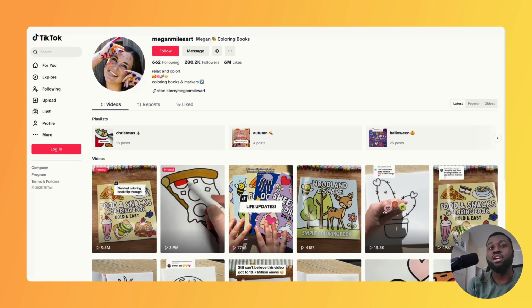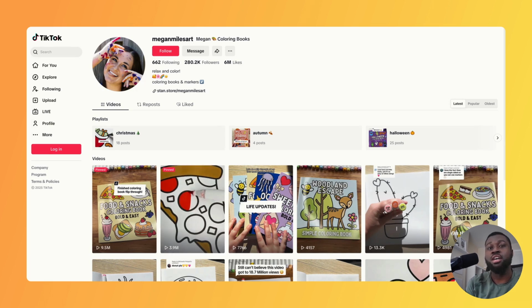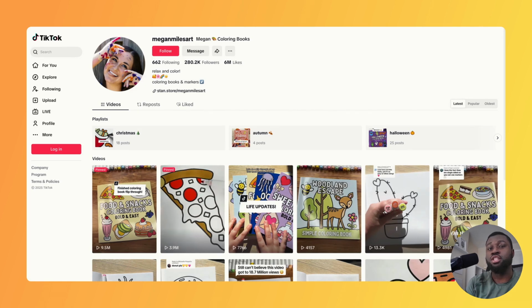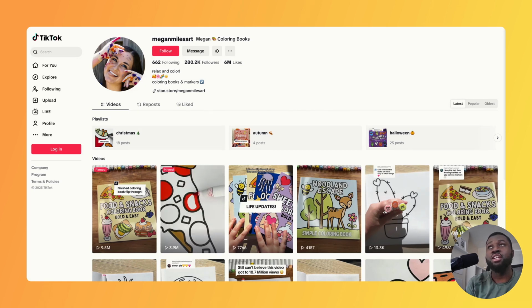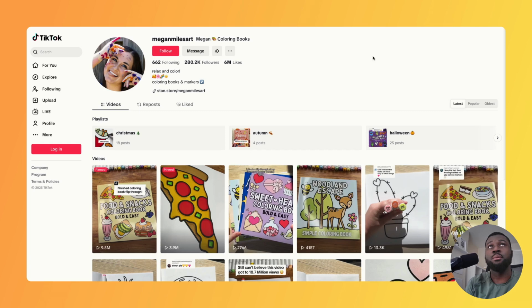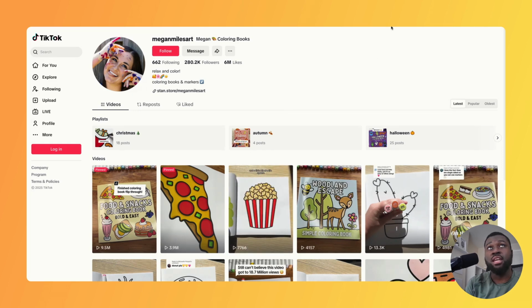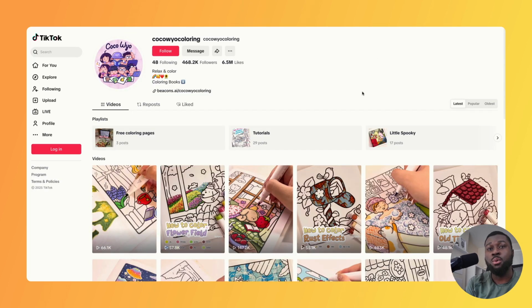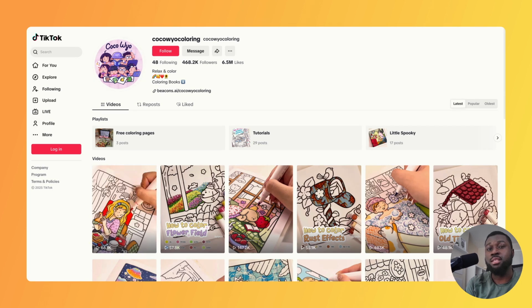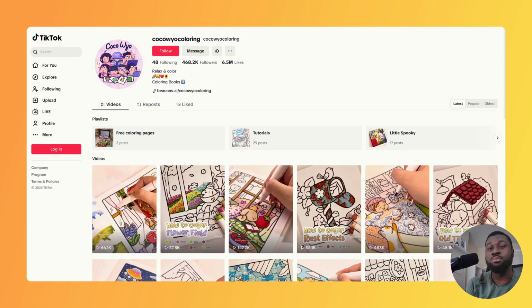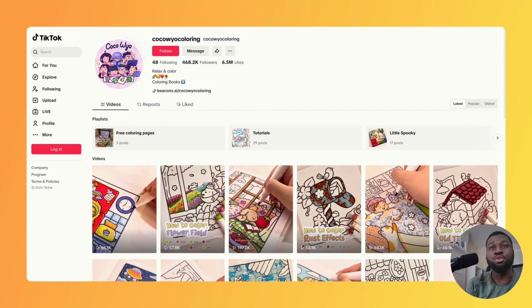So you can't just think that because this book is popular and you create something on Amazon that it's going to do well. She's taken a long time to build this up. And also a brand like Coco Wyo, who are one of the biggest coloring book brands, if not the biggest, are able to copy any idea just because they do have a huge base of followers.